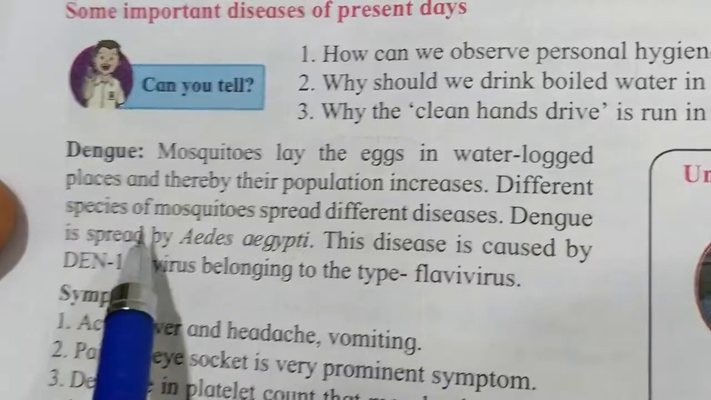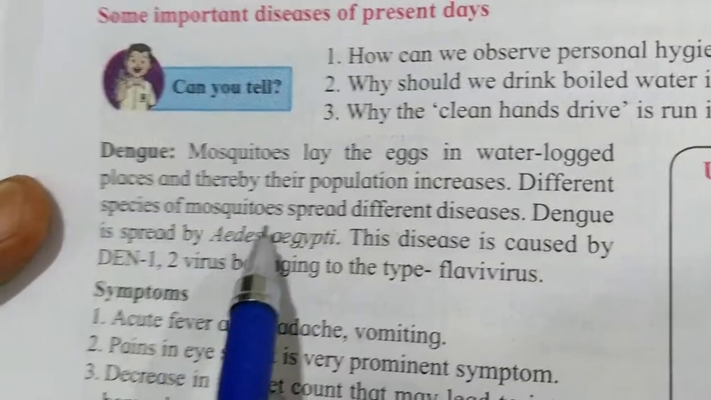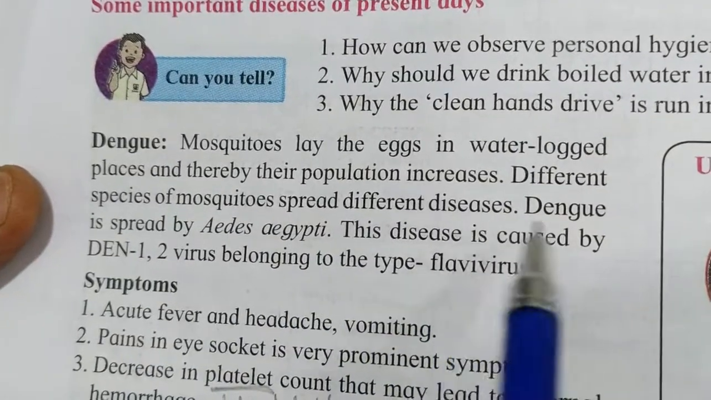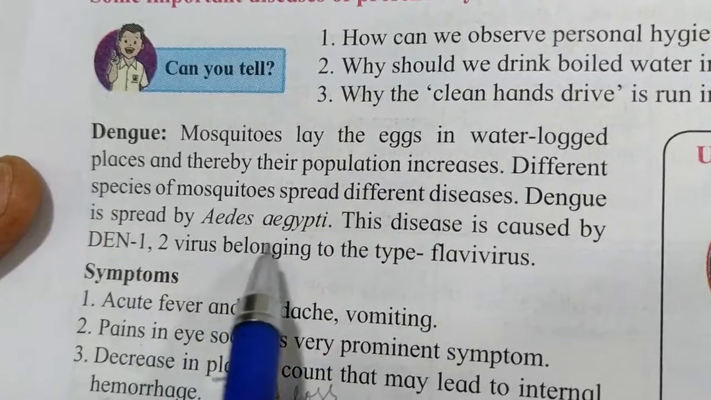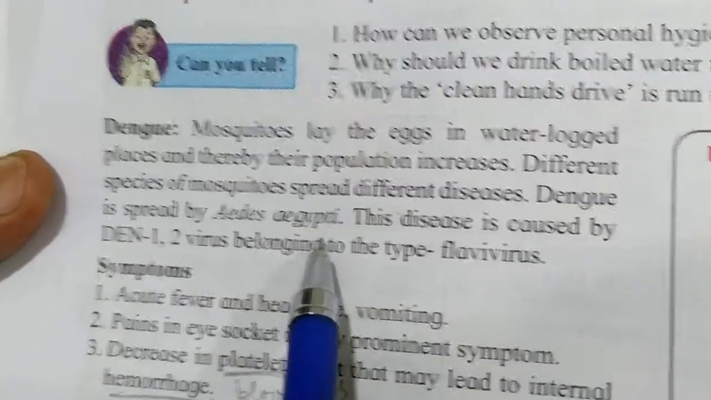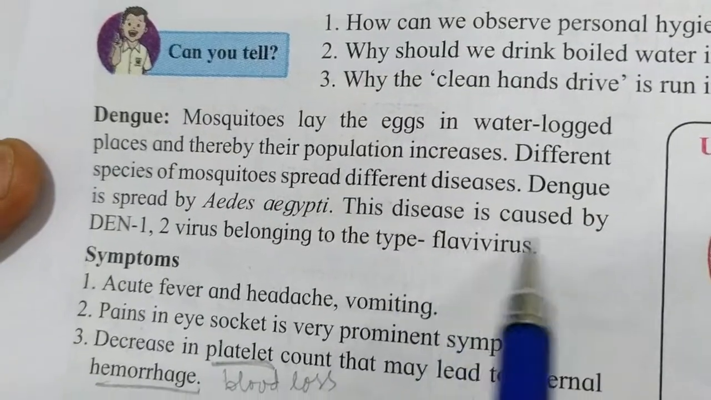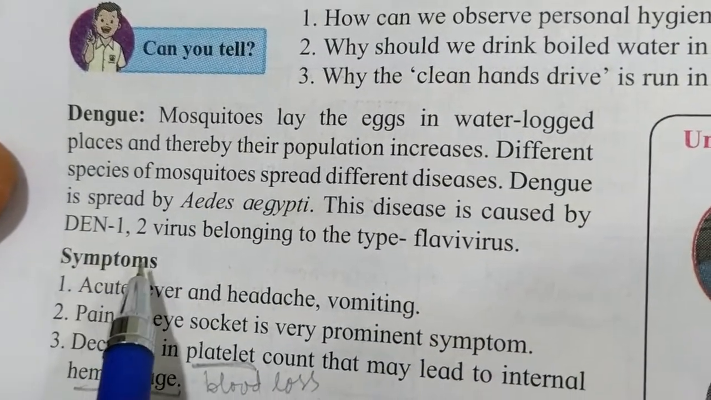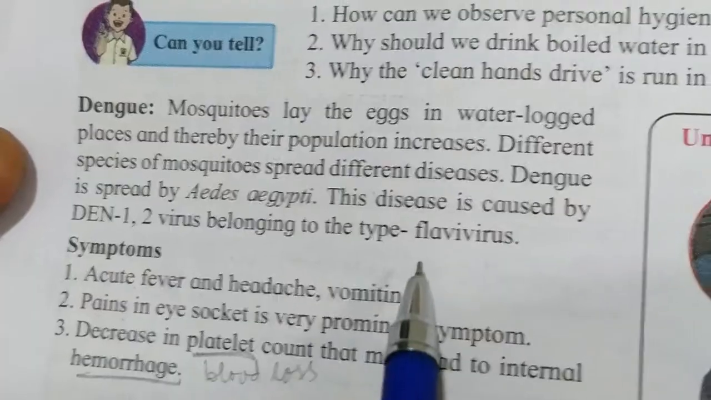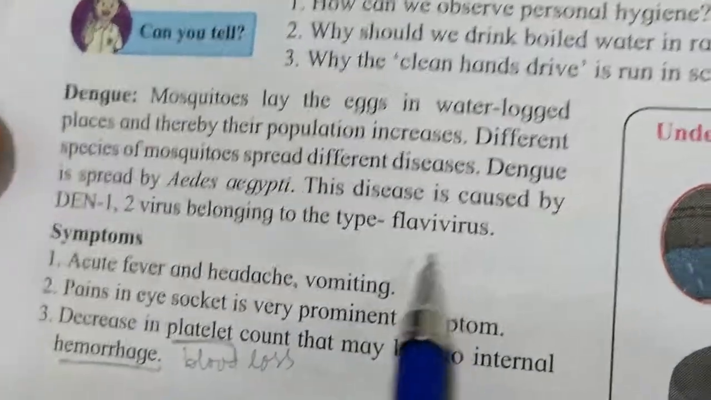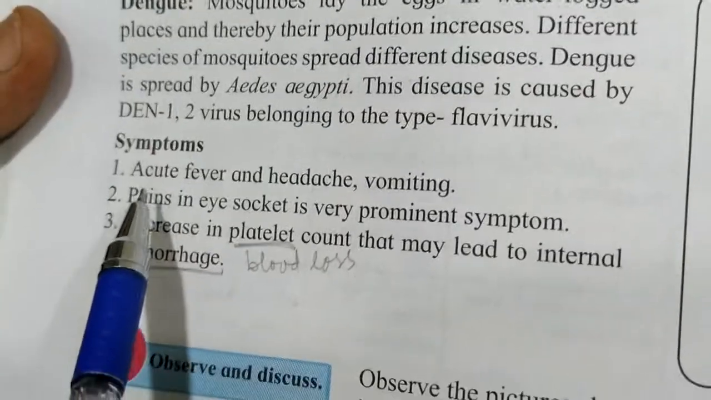Different species of mosquitoes spread different diseases. Dengue is spread by Aedes aegypti. Okay, so this is the name of this mosquito. This disease is caused by the Den-1 to 4 virus belonging to the type flavivirus. Now, what are the symptoms? What are the signs of this dengue?